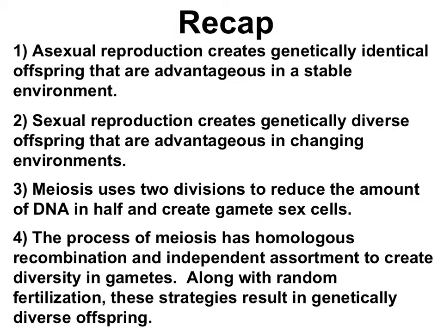Meiosis is a process that uses two cell divisions to reduce the amount of DNA and create genetically diverse gametic sex cells used for sexual reproduction. The process of meiosis has mechanisms built in to create genetic diversity. Those mechanisms are homologous recombination and independent assortment. Those, along with random fertilization, create genetically diverse offspring, which are really good in a changing environment.